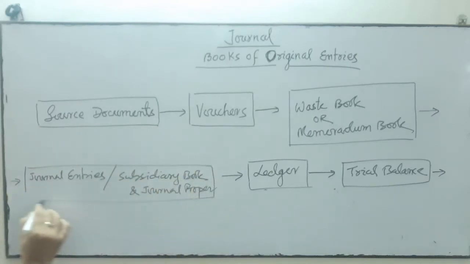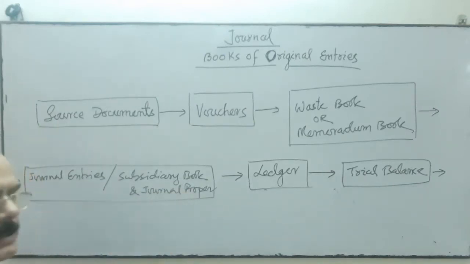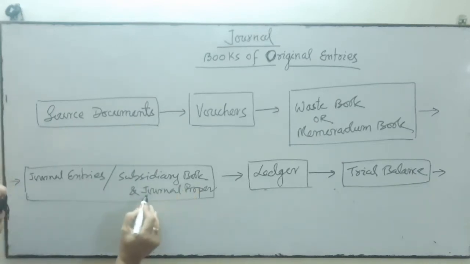Now I club it over here. So if the transactions are less, then journal entries, and if transactions are more, then subsidiary books and journal proper. Subsidiary books: purchase book, sales book, purchase return book, sales return book, bills receivable book, bills payable book, cash book, petty cash book. And the transactions which do not fit in any of the subsidiary books will be recorded separately in the form of journal proper.